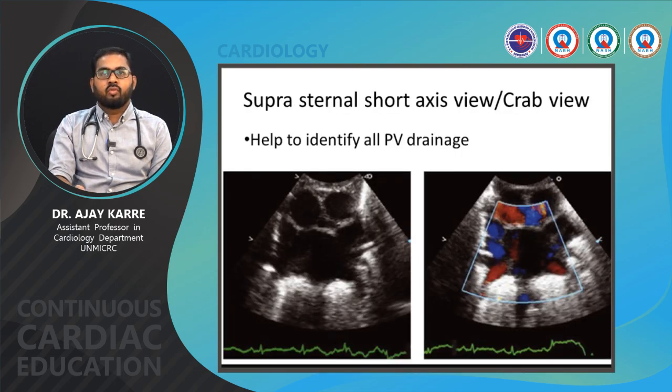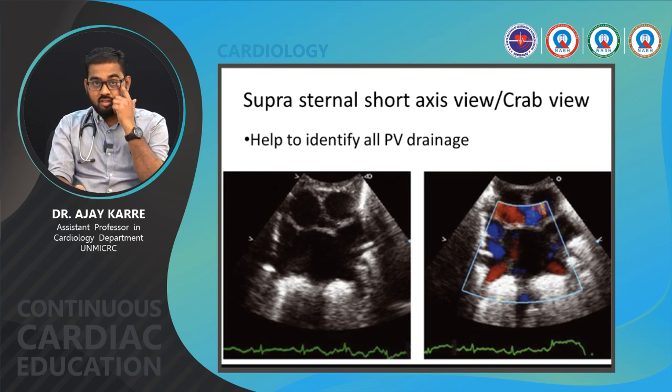Suprasternal short axis view, crab view, is very important, keeping the probe in the suprasternal area. It helps to identify all the pulmonary venous drainage. From this we are able to distinguish various congenital disorders like total anomalous pulmonary venous connection or partial anomalous pulmonary venous connection.